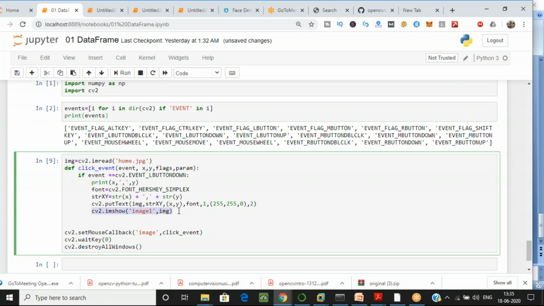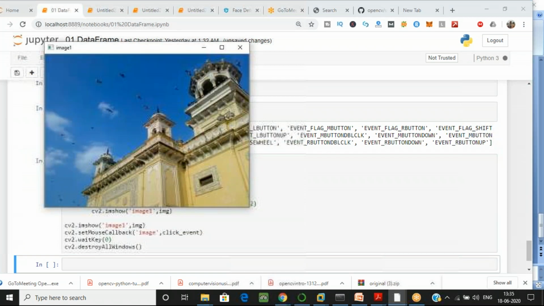Okay, I got it. Yes. Now you can see the image over here.